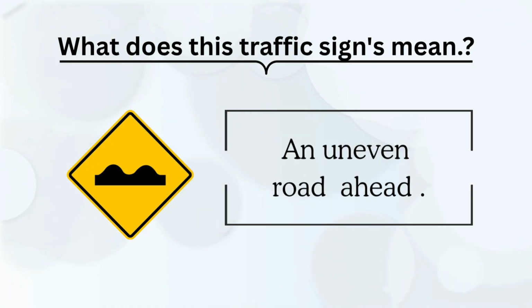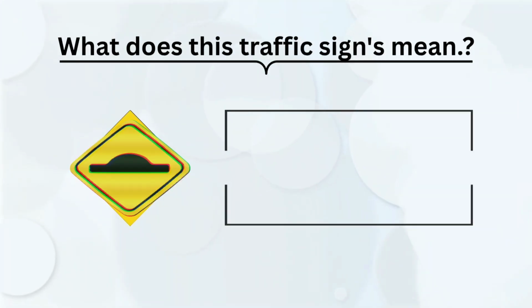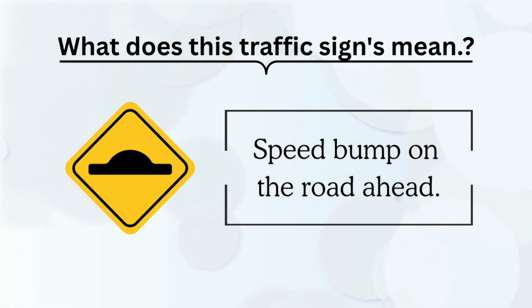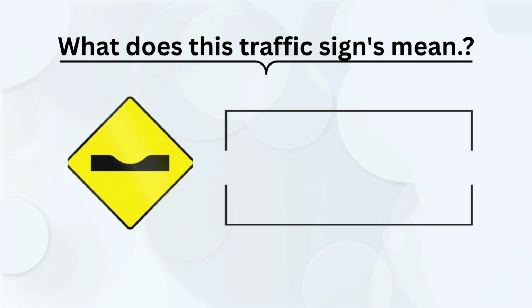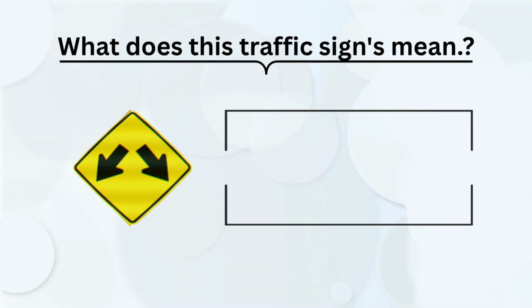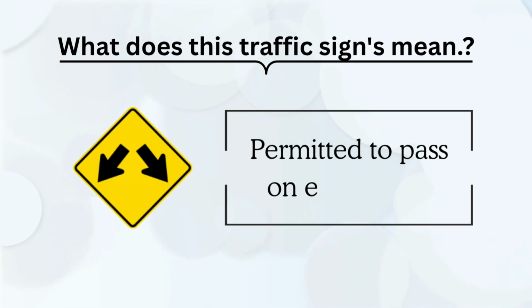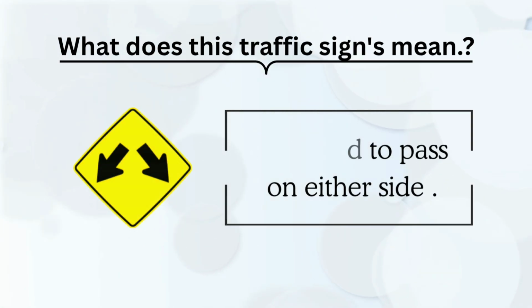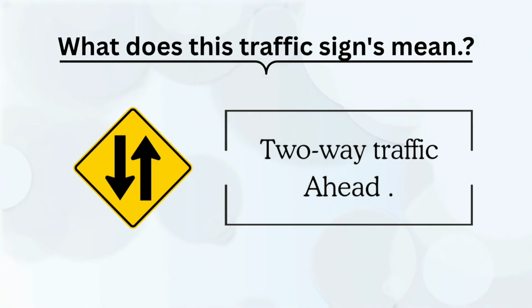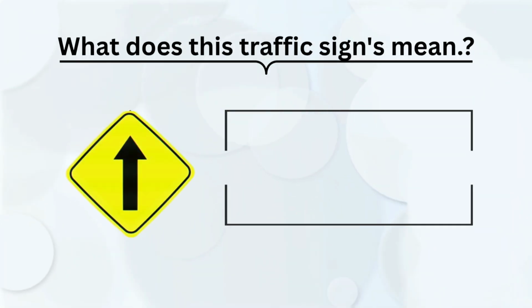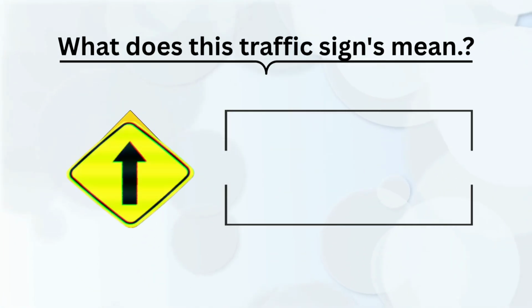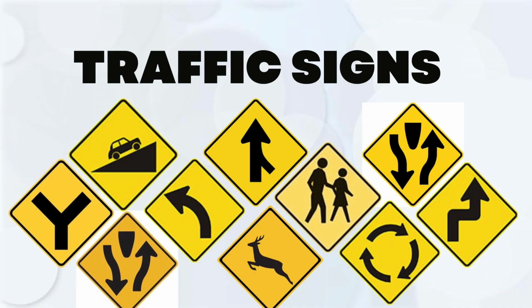An uneven road ahead. Speed bump on the road ahead. Dangerous dip ahead. Permitted to pass on either side of the road. Two-way traffic ahead. Go straight or ahead only. Let's repeat to learn well.